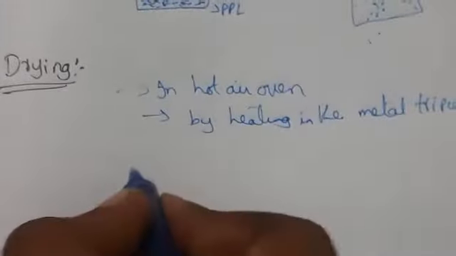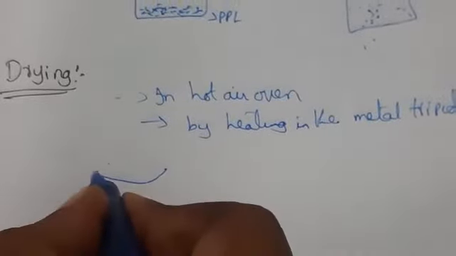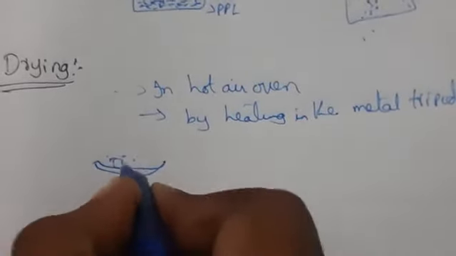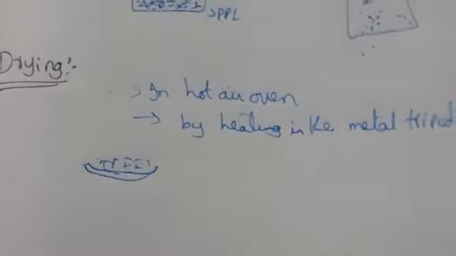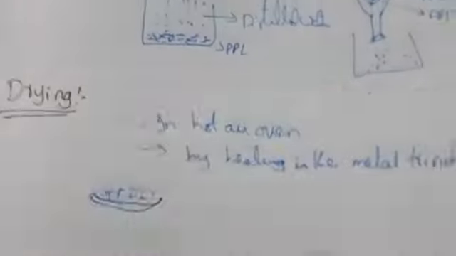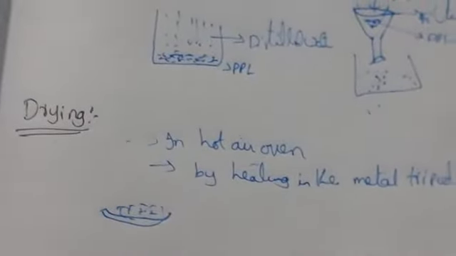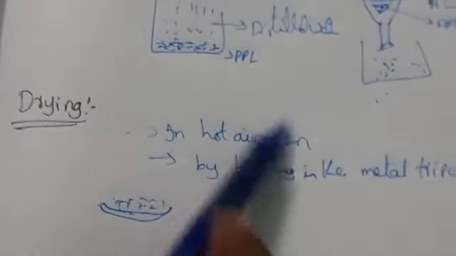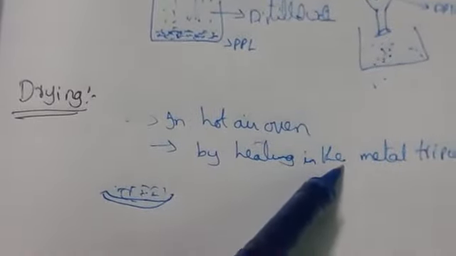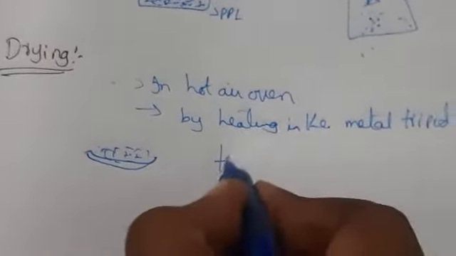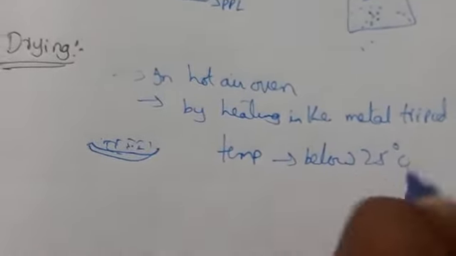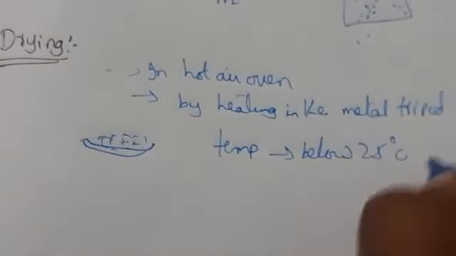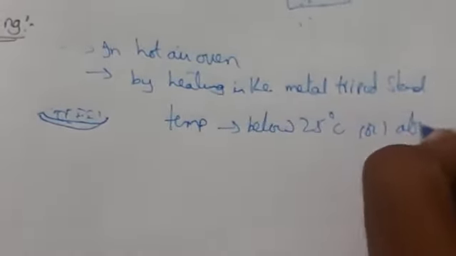This is the precipitate on the plate, and the precipitate should be dried. In drying, the precipitate is heated to a certain temperature only to remove impurities. If any leftover impurities are present on the precipitate, you can easily remove them in a hot air oven, or by heating. The temperature we take should be above 100 degrees and below 250 degrees.